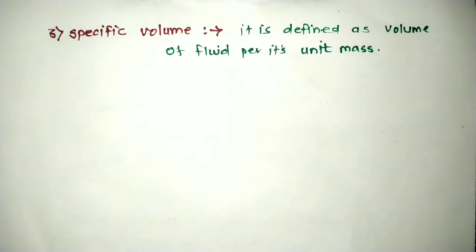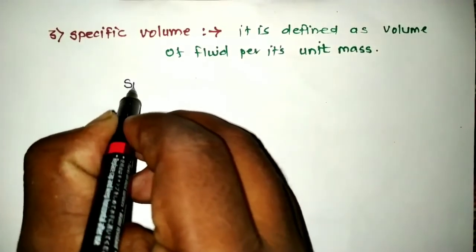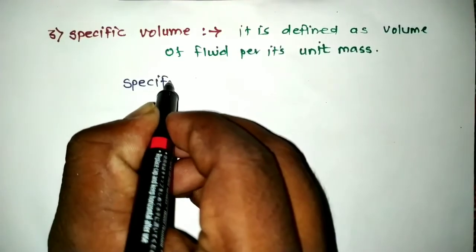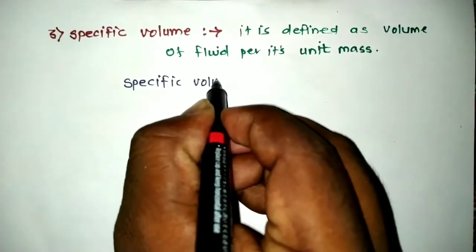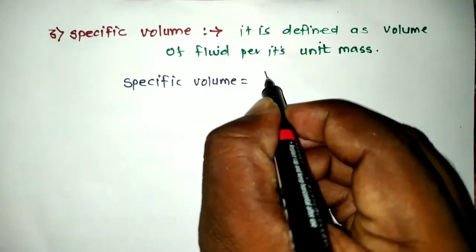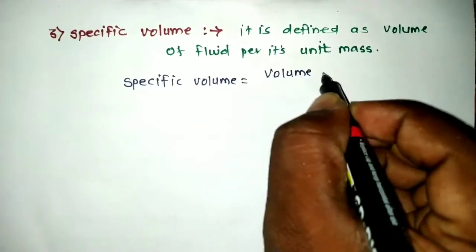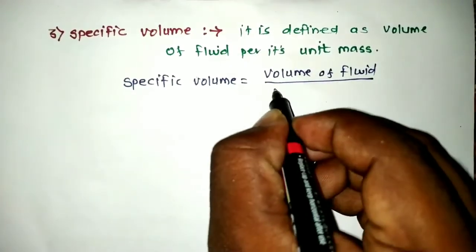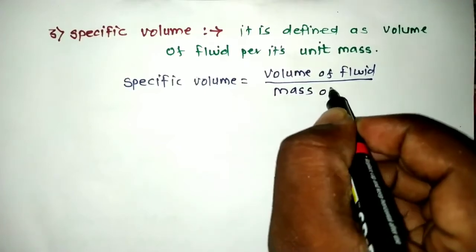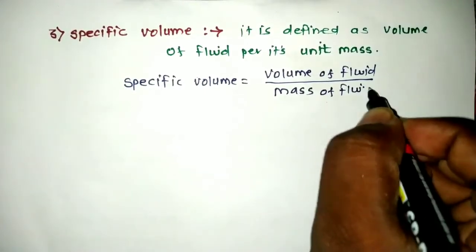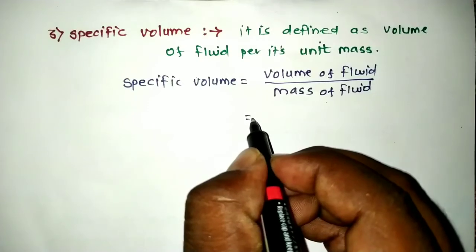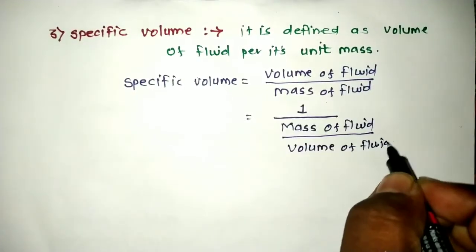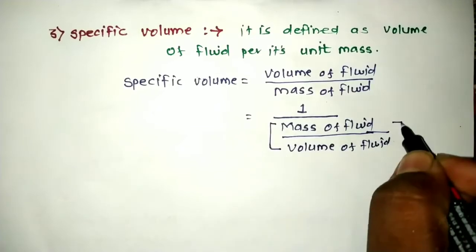So it indicates the amount of volume contained by 1 kg mass. In mathematical language, we can write the specific volume equals the volume of fluid divided by the mass of the fluid. In the next step, we will simply arrange the terms. Here we have just arranged the terms.